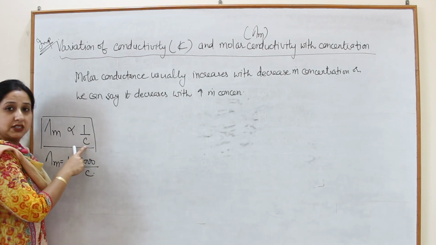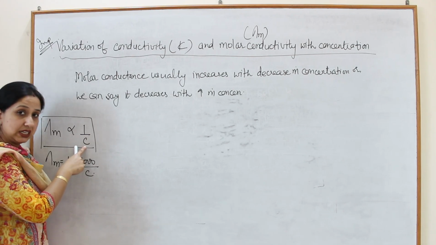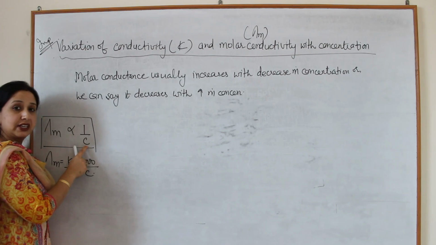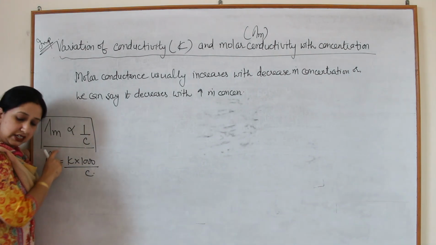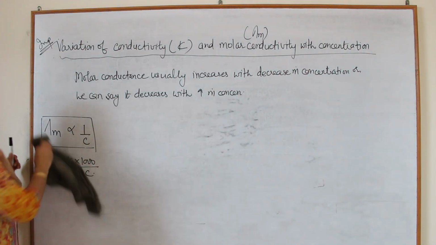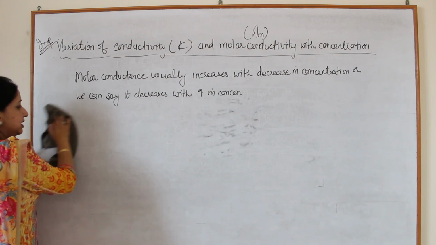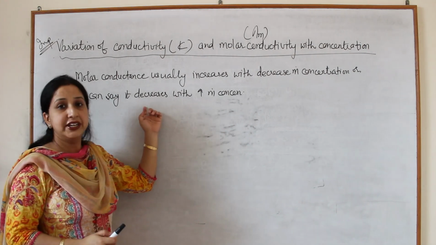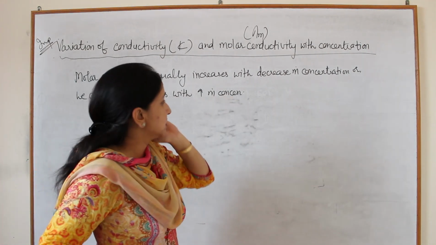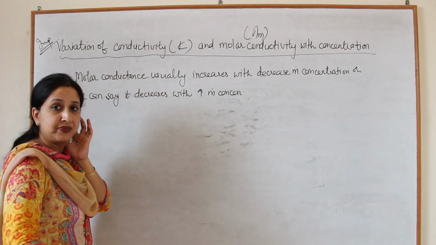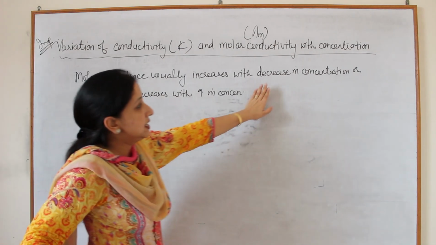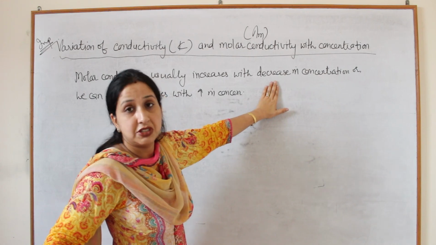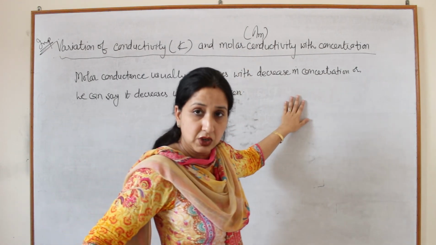Means if the concentration of the solution increases, its value will decrease, or if it decreases, its value will increase. So we can say molar conductance increases with decrease in concentration, or it decreases with increase in concentration. So what is the reason? If we decrease the concentration, we are diluting it.